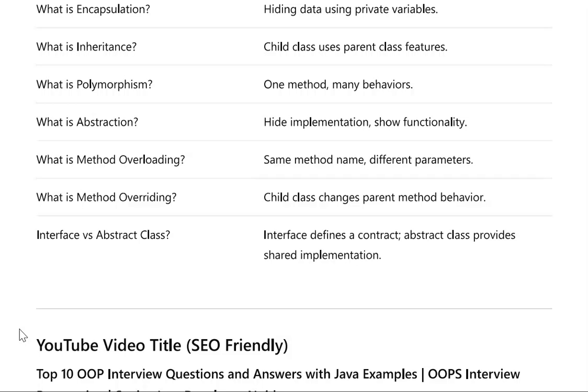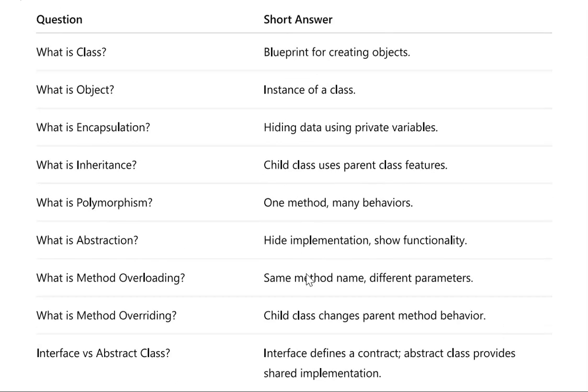Interface versus abstract class: an interface defines a contract, and an abstract class provides shared implementation.